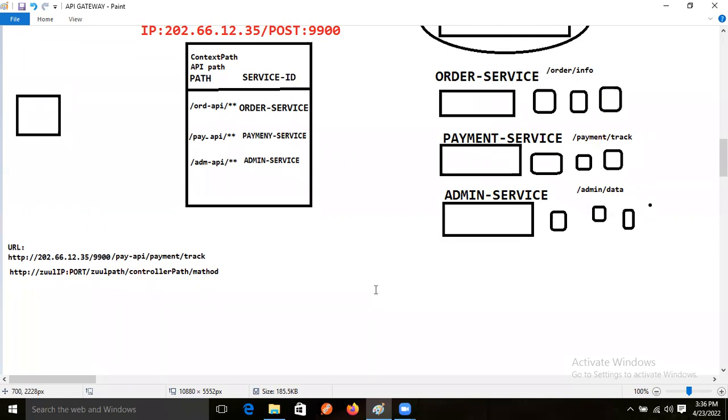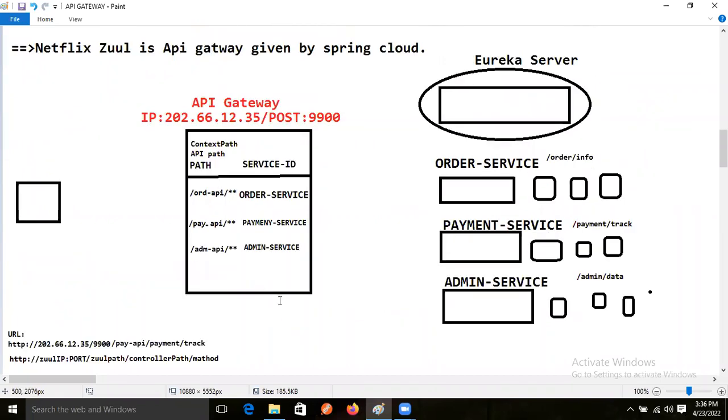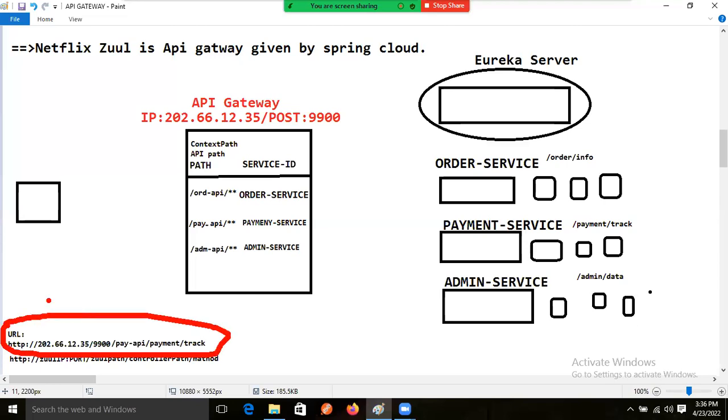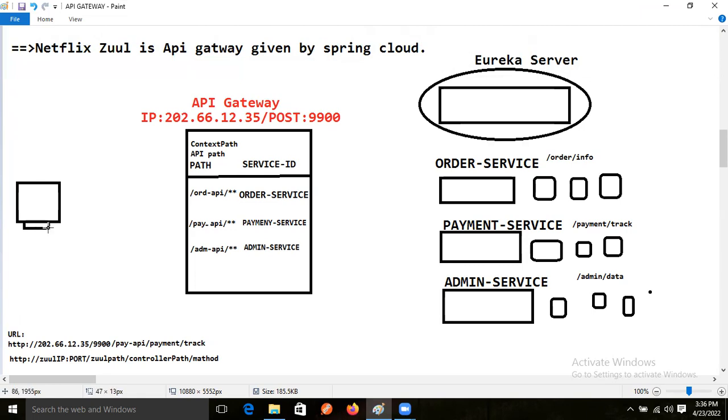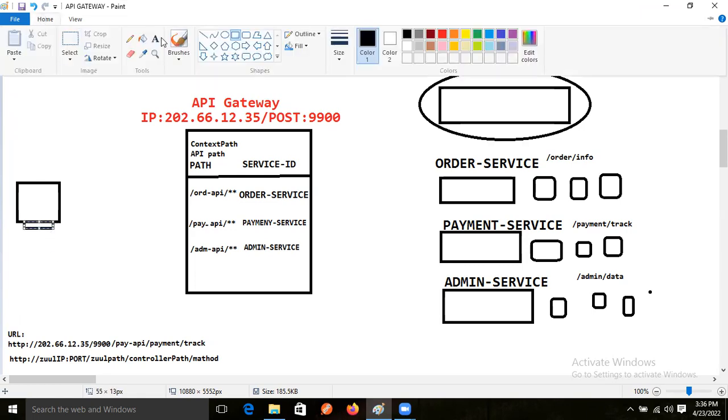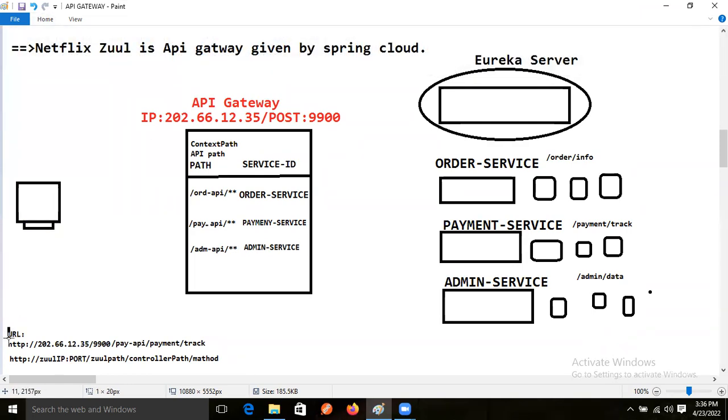Right, so fine now, guys. How is it executing? Just assume this is the client machine. Our client is making the request from here. This client machine takes this URL, and using this URL, the client makes the request over the network.